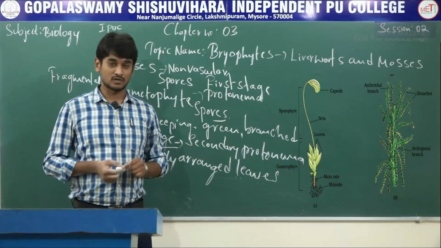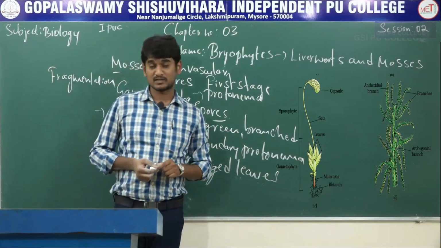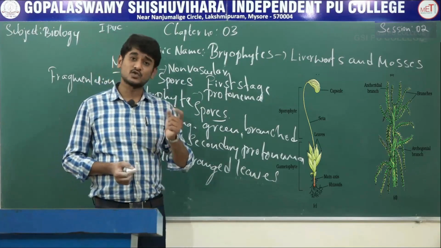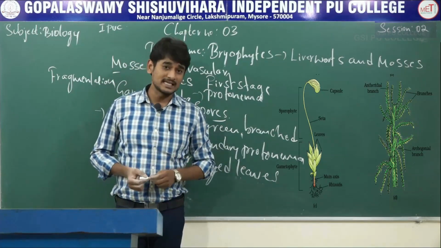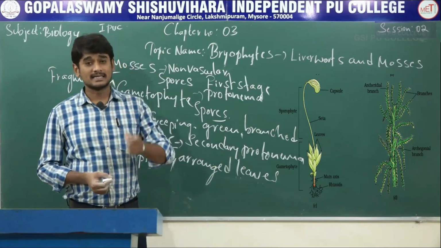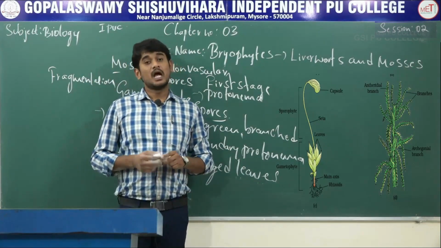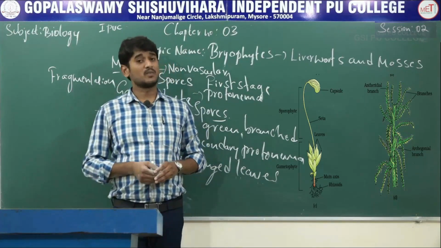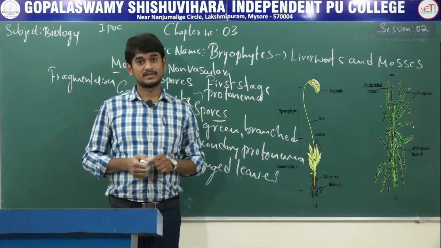After fertilization, the zygote develops into a multicellular sporophyte, differentiated into foot, seta, and capsule. Inside the capsule, meiosis takes place and produces haploid spores. These spores germinate and develop into a new gametophyte.